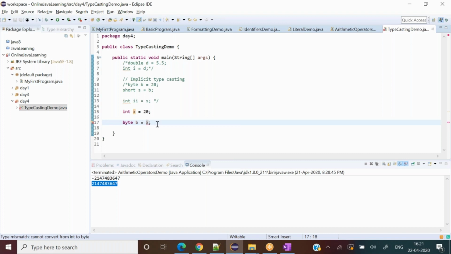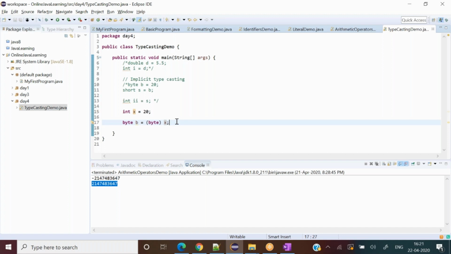I'll say, buddy, I want to cast this integer value to byte, and the problem disappears. Did you see it? Yes. That is called explicit typecasting. Java is compulsorily telling us you have to typecast it, otherwise I will not do it.